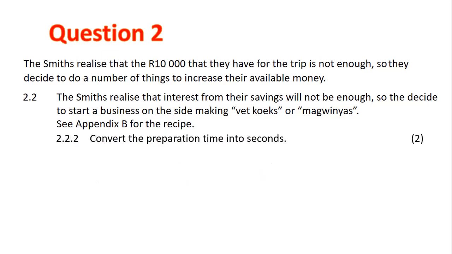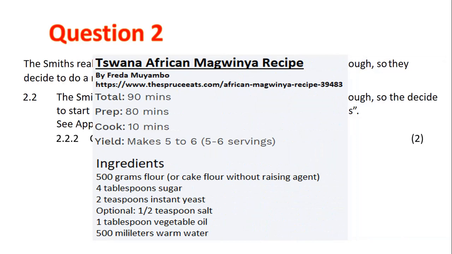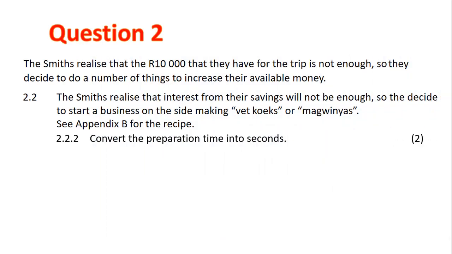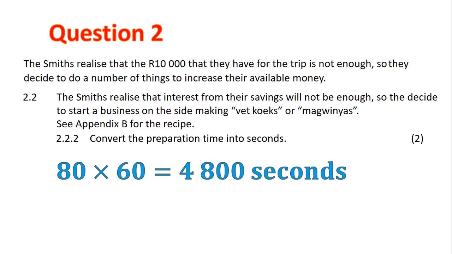2.2.2. Convert the preparation time into seconds. Let's have a look at our recipe. Prep time, it says, is 80 minutes. Let's use that. So we know it's 80 minutes, and we're taking that into seconds, and so we multiply by 60. That gives us a total of 4,800 seconds.